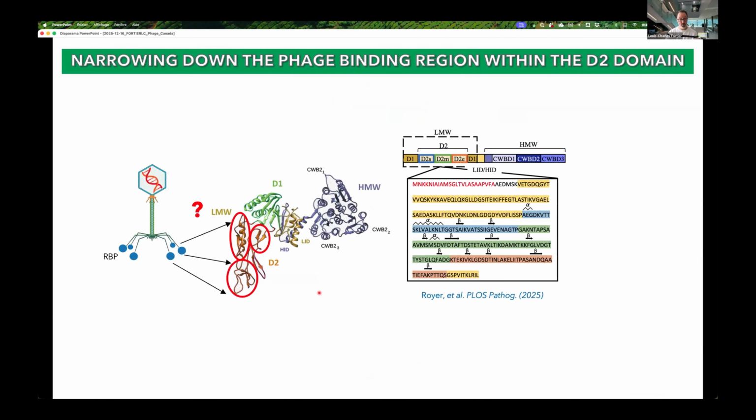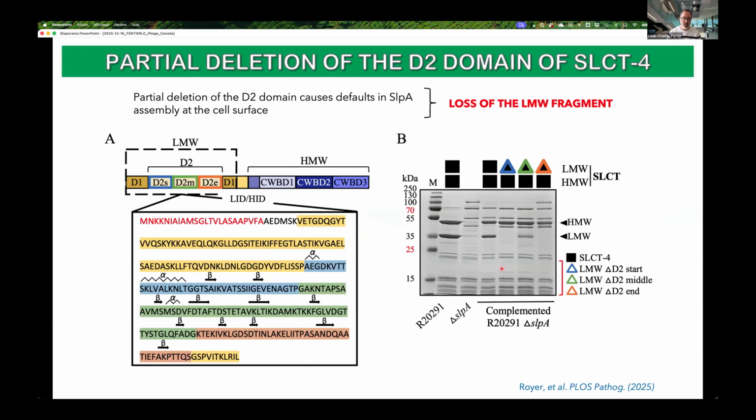Also, for those phages that required the D2 domain, we tried to refine our understanding by deleting portions of the D2 domain to see if one of these was involved in interaction with phages. To do this, we looked at the predicted secondary structure of the D2 domain, and we made deletions in specific regions in order to avoid disrupting secondary structures. Then we expressed these variant forms in our mutant.